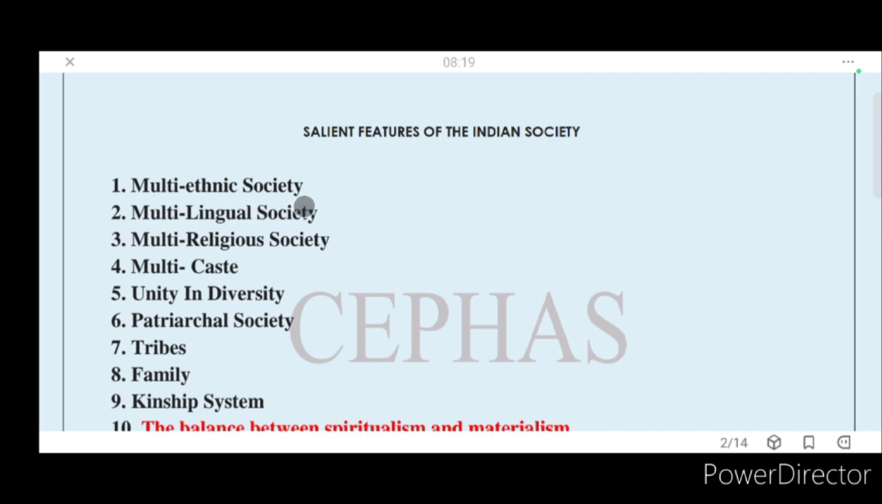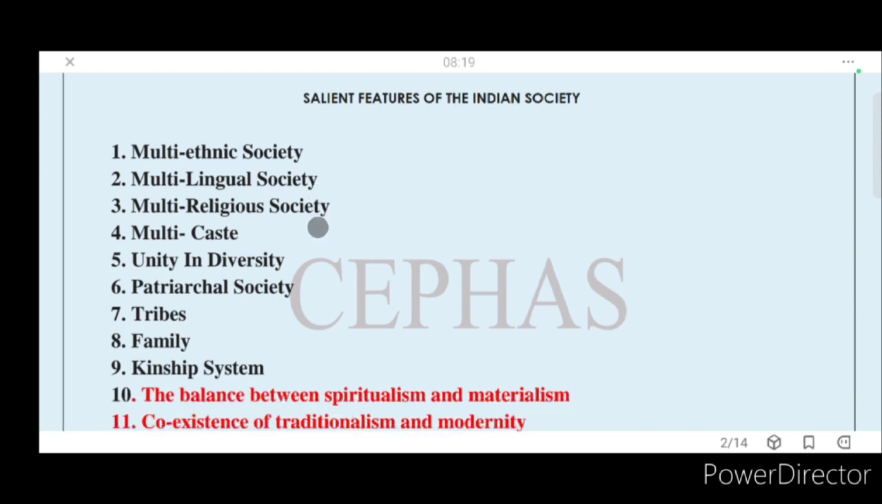Multi-ethnic society, a lot of ethnicities you can see, based on the language and the dialect, the different people in India. Multilingual society, based on the languages, how many languages there are in India, we're going to see what the constitutional provisions for the language in India are. We're going to see what the classical languages are. We're going to see this also.